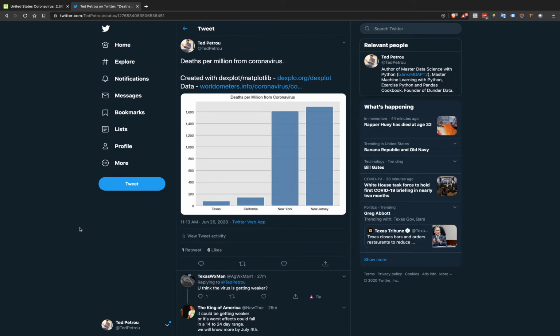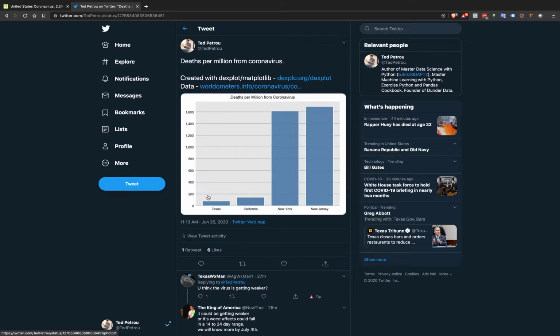Hey everybody, this is going to be a short video on something I'm calling a no context graph. So I just posted this graph on social media. It contains the deaths per million from coronavirus on 4 populous states in the United States. So you have Texas, California, New York, and New Jersey.